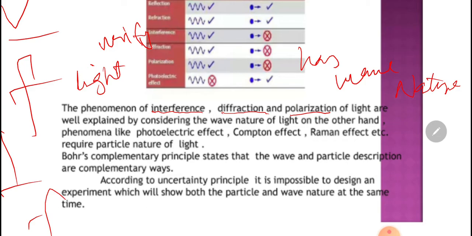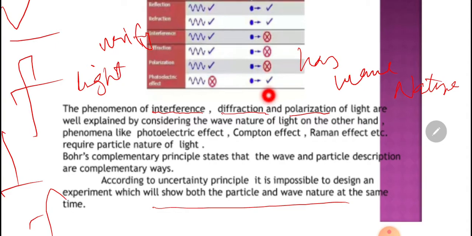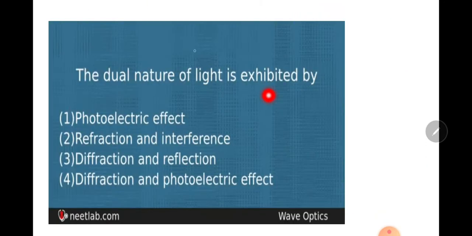Bohr's complementary principle states that wave and particle descriptions are complementary ways. According to the uncertainty principle, it is impossible to design an experiment which shows the particle and wave nature at the same time. Dual nature of light: photoelectric effect, refraction, interference, diffraction. These verify the dual nature of light.